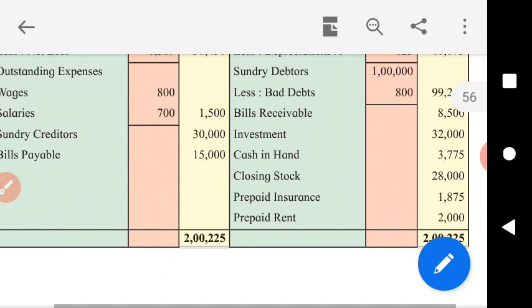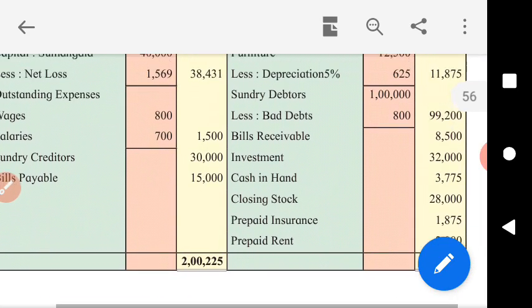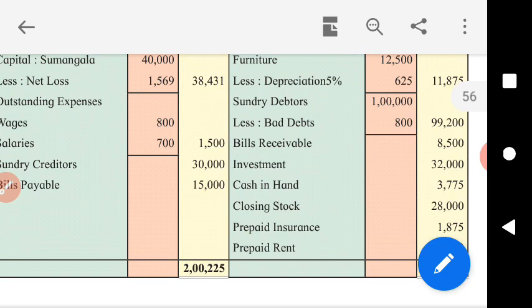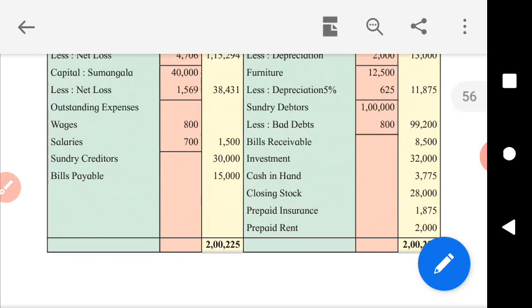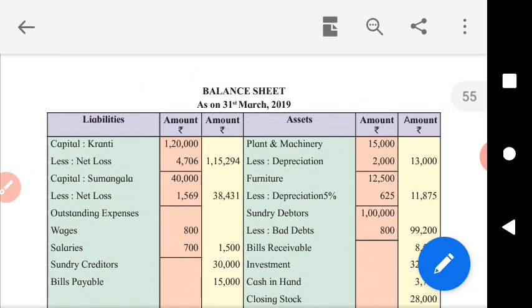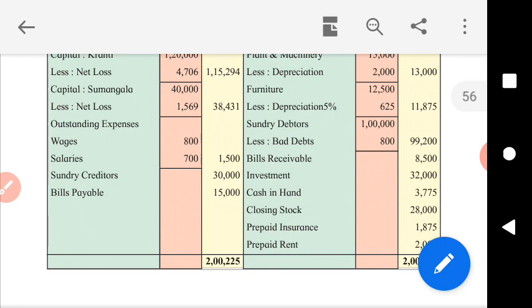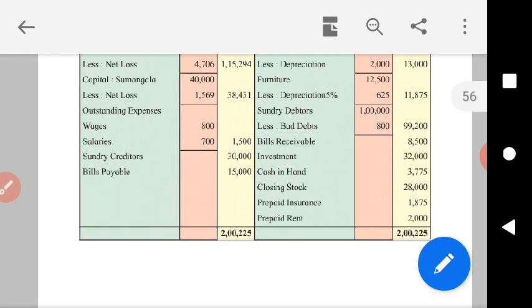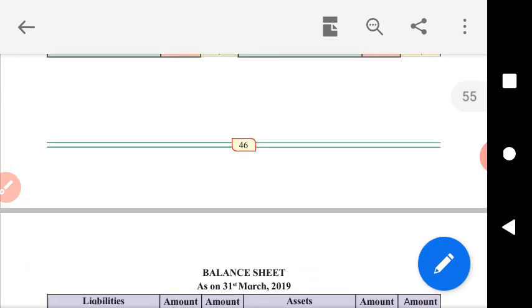And ultimately we get the balance sheet tallied. Now you solve this problem yourself in the notebook and get your solution confirmed. Then you will feel confident about the solution of problems based on final accounts of partnership firm. Thank you very much.